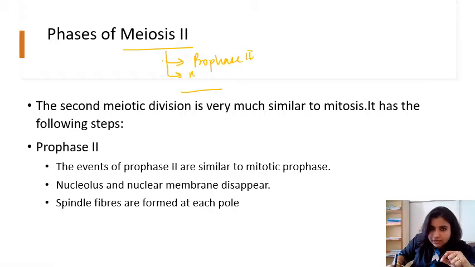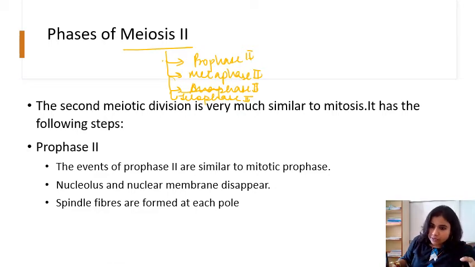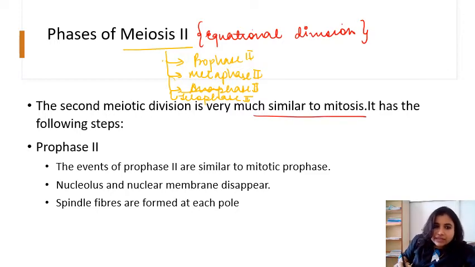Then prophase 2, metaphase 2, then anaphase 2 and telophase 2. So this meiosis 2 is again undergoing prophase 2, metaphase 2, anaphase 2 and telophase 2, right? Now this division, since it is meiosis 2, is also, we can say, equational division, so it is very similar to mitosis, right? It has the following steps.